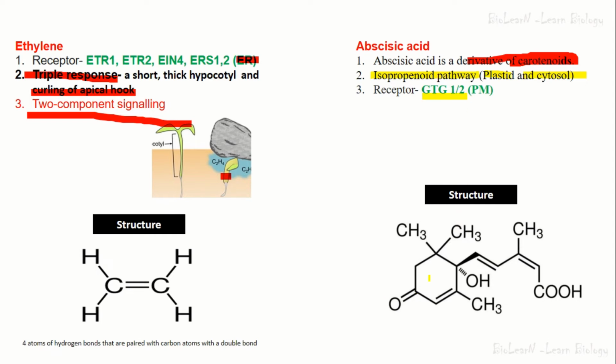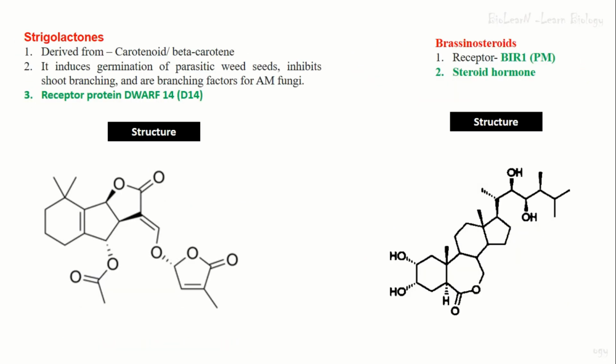And this is the structure of ABA. So it is a derivative of carotenoid, so its structure resembles the carotenoid. There are so many methyl groups, and a COOH group is there, an OH group is there. So by seeing this structure 2-3 times, you can remember it.